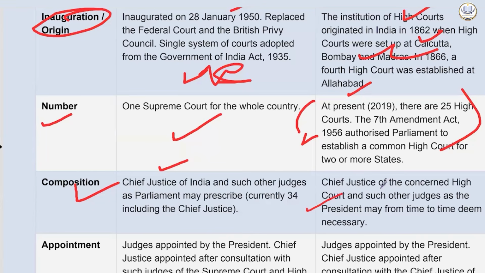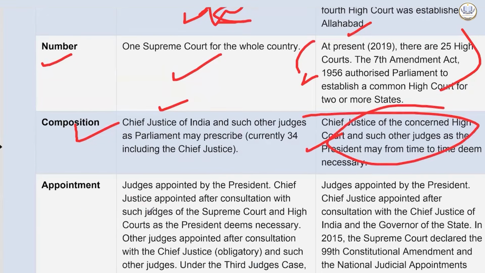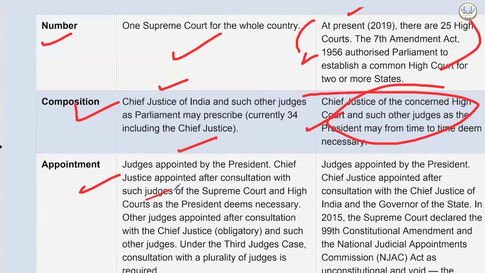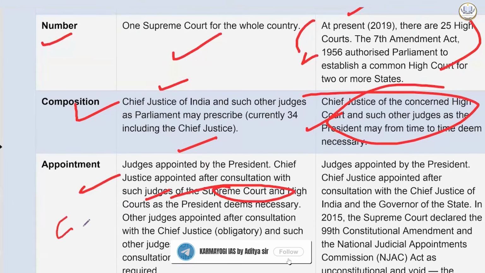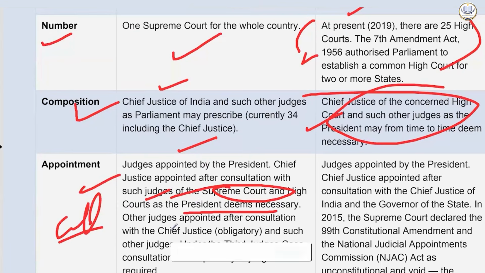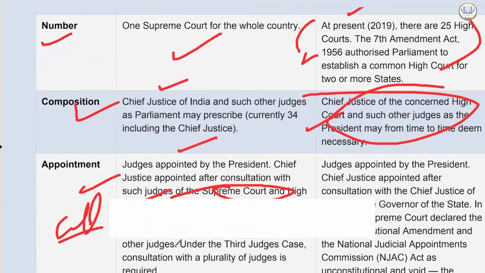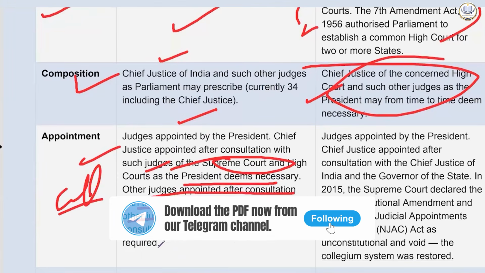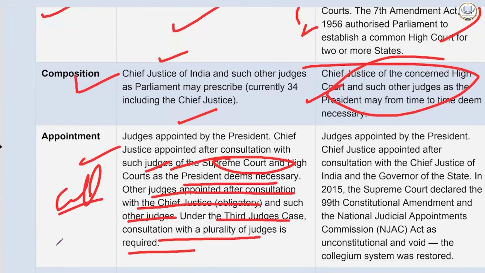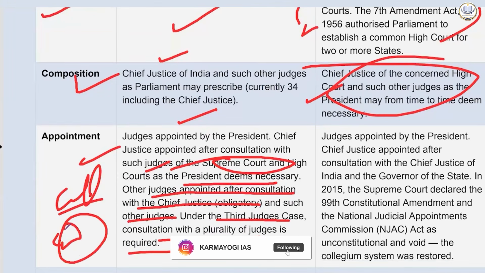Appointment: judges are appointed by the president from time to time as deemed necessary. The Chief Justice is appointed after consultation with such judges of the Supreme Court and High Courts, जिनको हम collegium system बोलते हैं, as the president deems necessary. Other judges are appointed after consultation with the Chief Justice, obligatory, and such other judges. Under the third judges case, consultation with a plurality of judges is required. Consultation became concurrence, that gave the power to the collegium system.